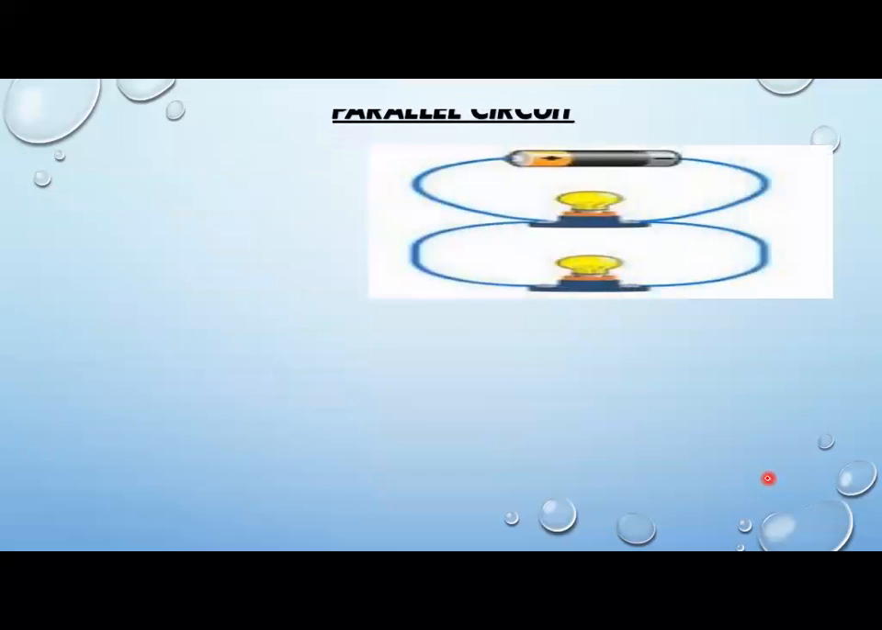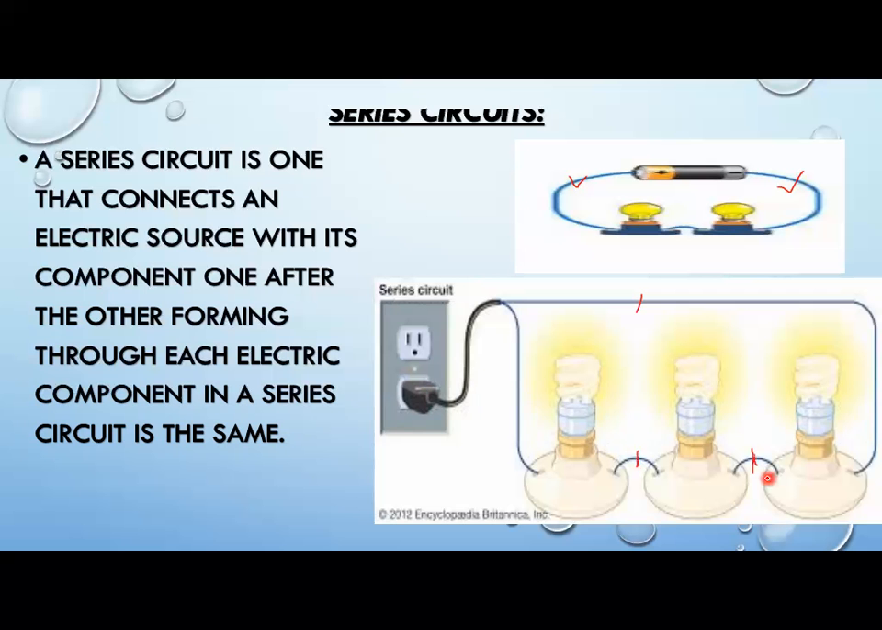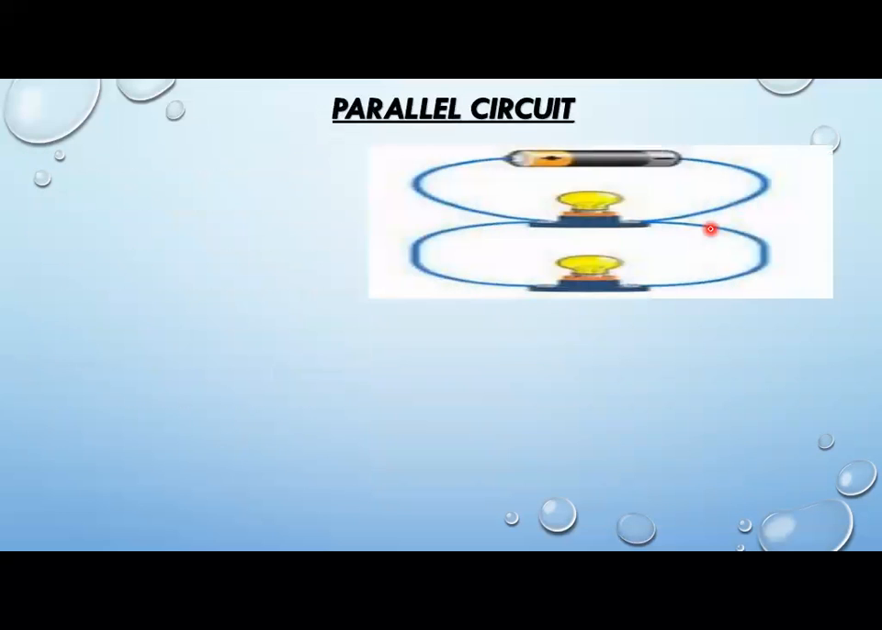Now what is a parallel circuit? Previously, as you can see, there was only one single loop, and each electrical component was connected one after another. In a parallel circuit, they are connected with different wires and there are multiple loops here, two electrical components in two loops. This is loop number one and this is loop number two.